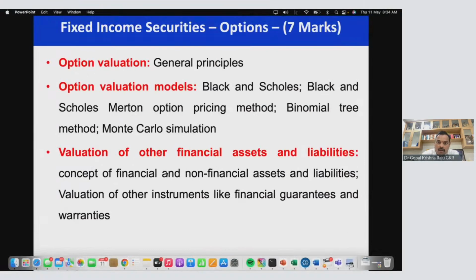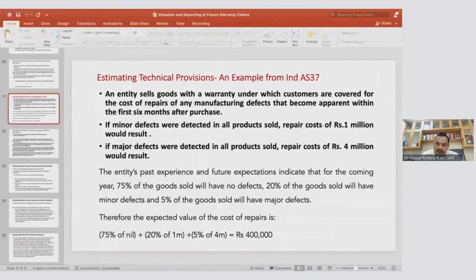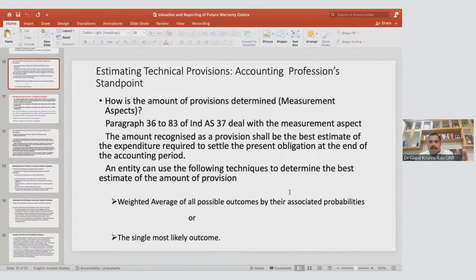So you will know what is meant by a financial asset, financial liability, non-financial assets and non-financial liability, and valuation of instruments like financial guarantees and warranties. So I'll be doing case studies on this. For example, there are case studies on warranty valuation, and based on that there will be a claim recognition or warranty provision recognition in books of accounts, and how these warranty claims are actually measured.